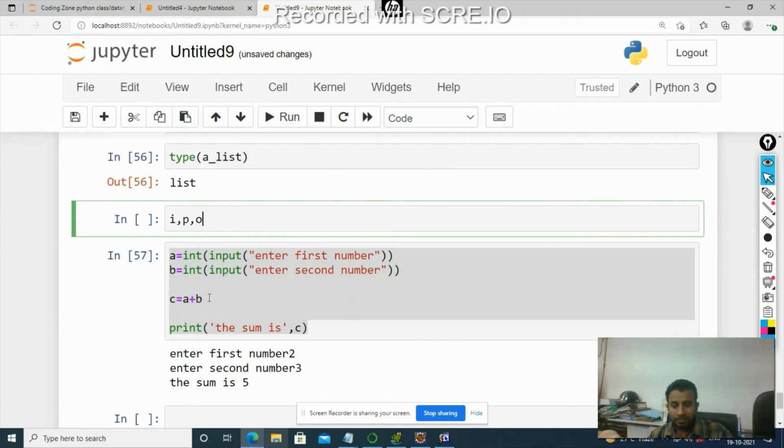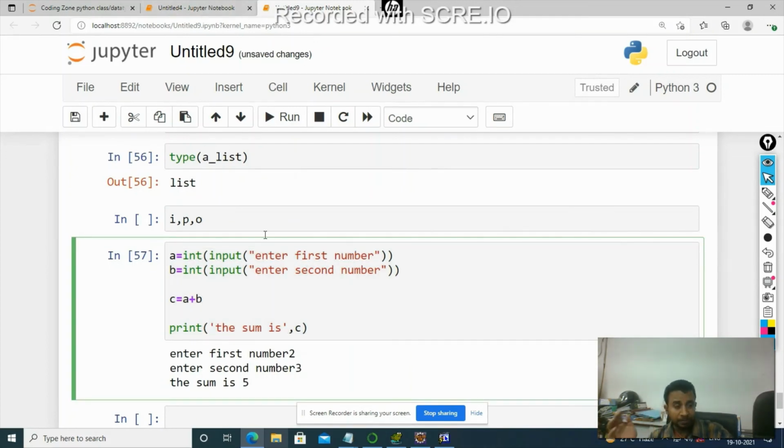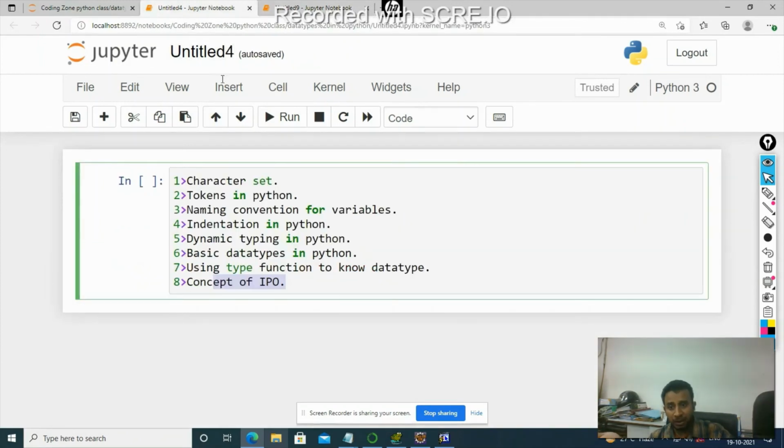Okay. So now what have we learned in the present video? We have learned about character set in Python. We have learned about tokens in Python. These are the building blocks of the Python programming language. After that, we have learned about rules to name a variable in Python, and then we have understood indentation in Python, then we have talked about dynamic typing in Python.